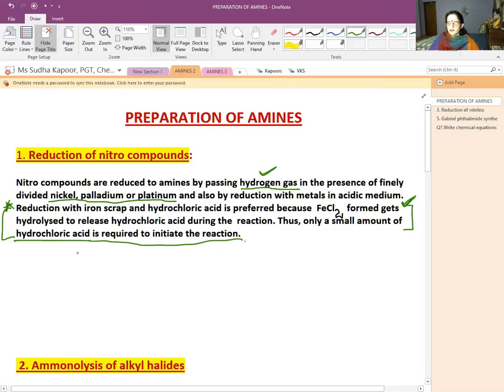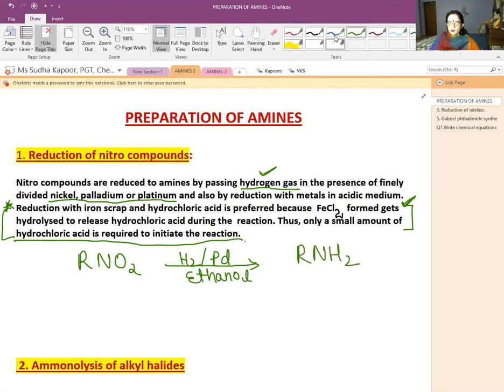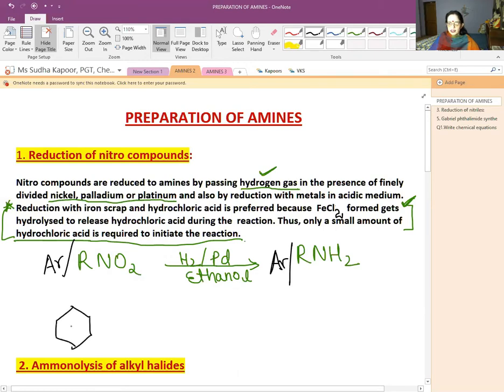So let us see, if we are taking RNO2, then using hydrogen with Pd, the medium being ethanol, it would give us RNH2. We can also write it as Ar, that is, it can even be aromatic in nature, Ar or R. Similarly, we can write nitrobenzene in presence of tin and HCl, the metal with the acidic medium, or Fe with HCl.